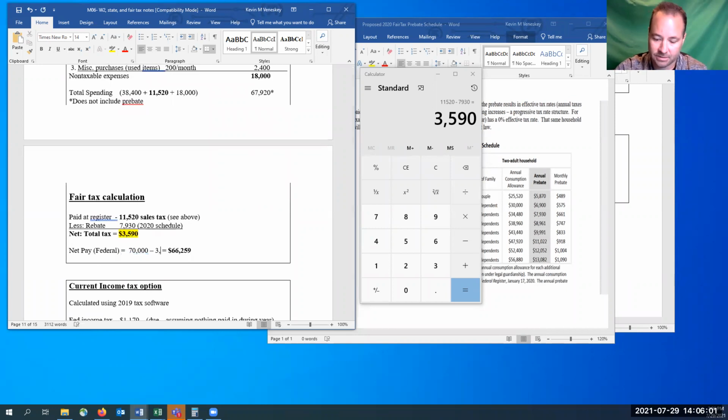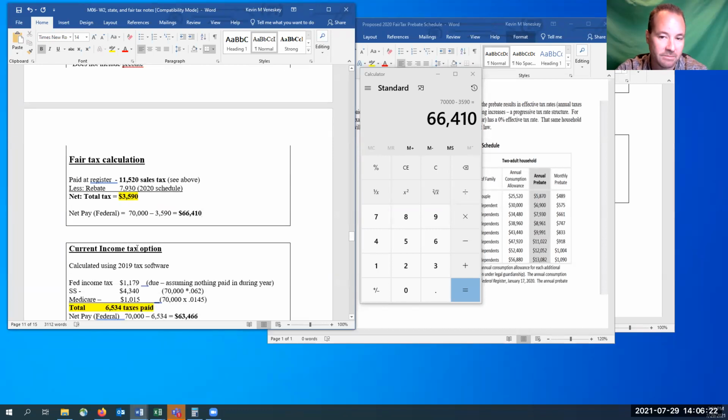Update this: $35.90. $70,000 minus the $35.90, $66,410. That's what they net pay after taxes. Now with the current income tax, now maybe I shouldn't have, maybe I should have left this.